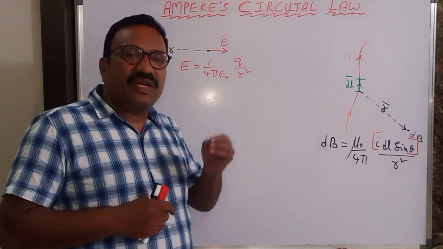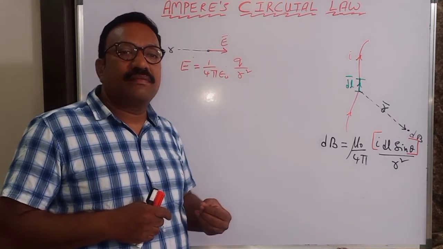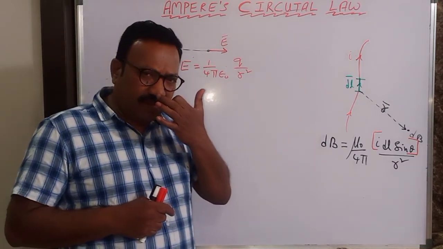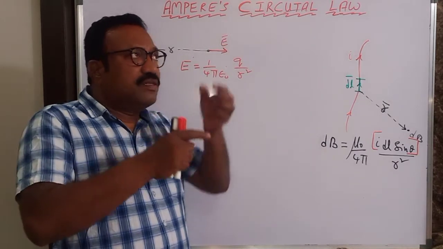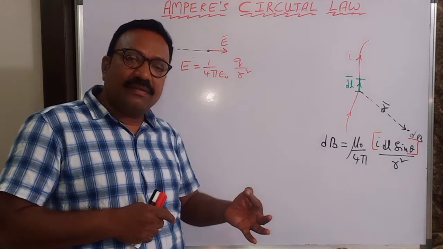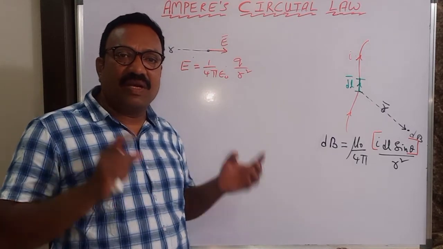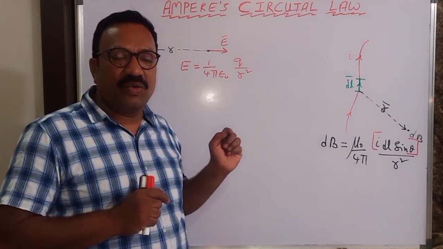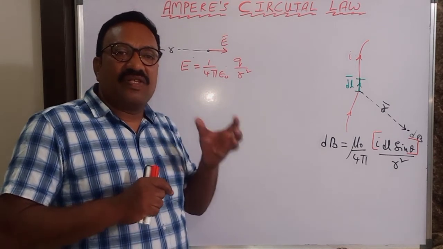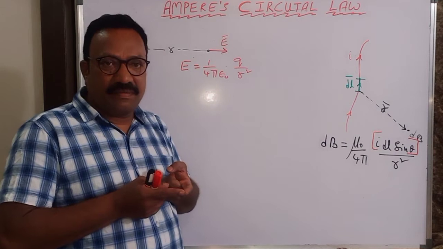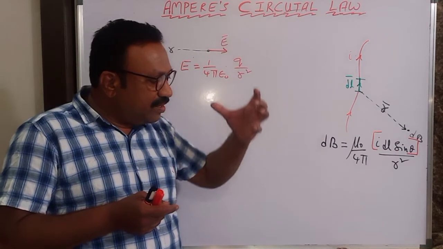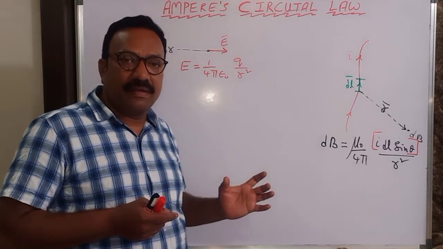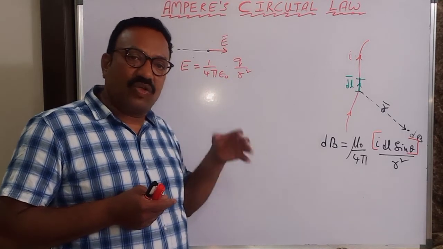Especially if the charge is distributed, then we use Gauss law, isn't it? Charge distributed on a wire: what is the electric field? You have used Gauss law and determined the strength of the field as lambda by 2 pi epsilon naught r. If a charge is distributed on a sphere, on a thick wire, hollow wire, solid wire.